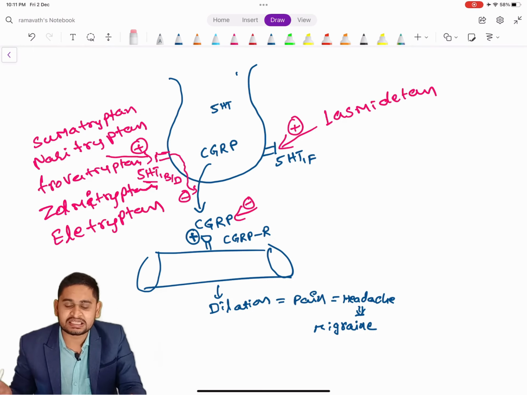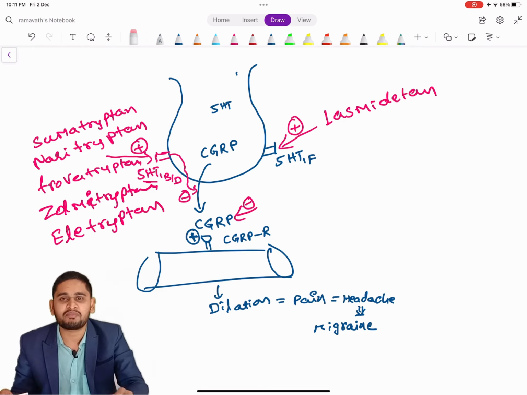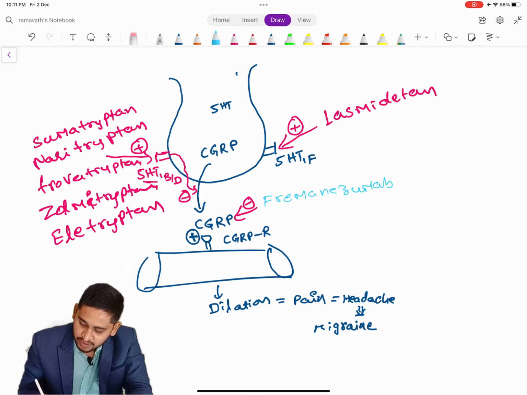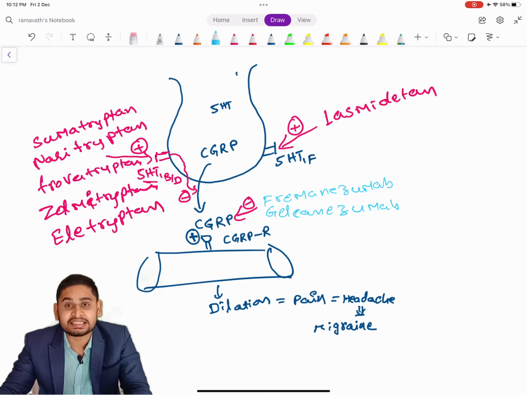The drugs newly approved for the treatment of migraine are fremanezumab and galcanezumab. These are monoclonal antibodies which act directly on the CGRP ligand, make a complex, and further prevent the binding of CGRP with the CGRP receptors.